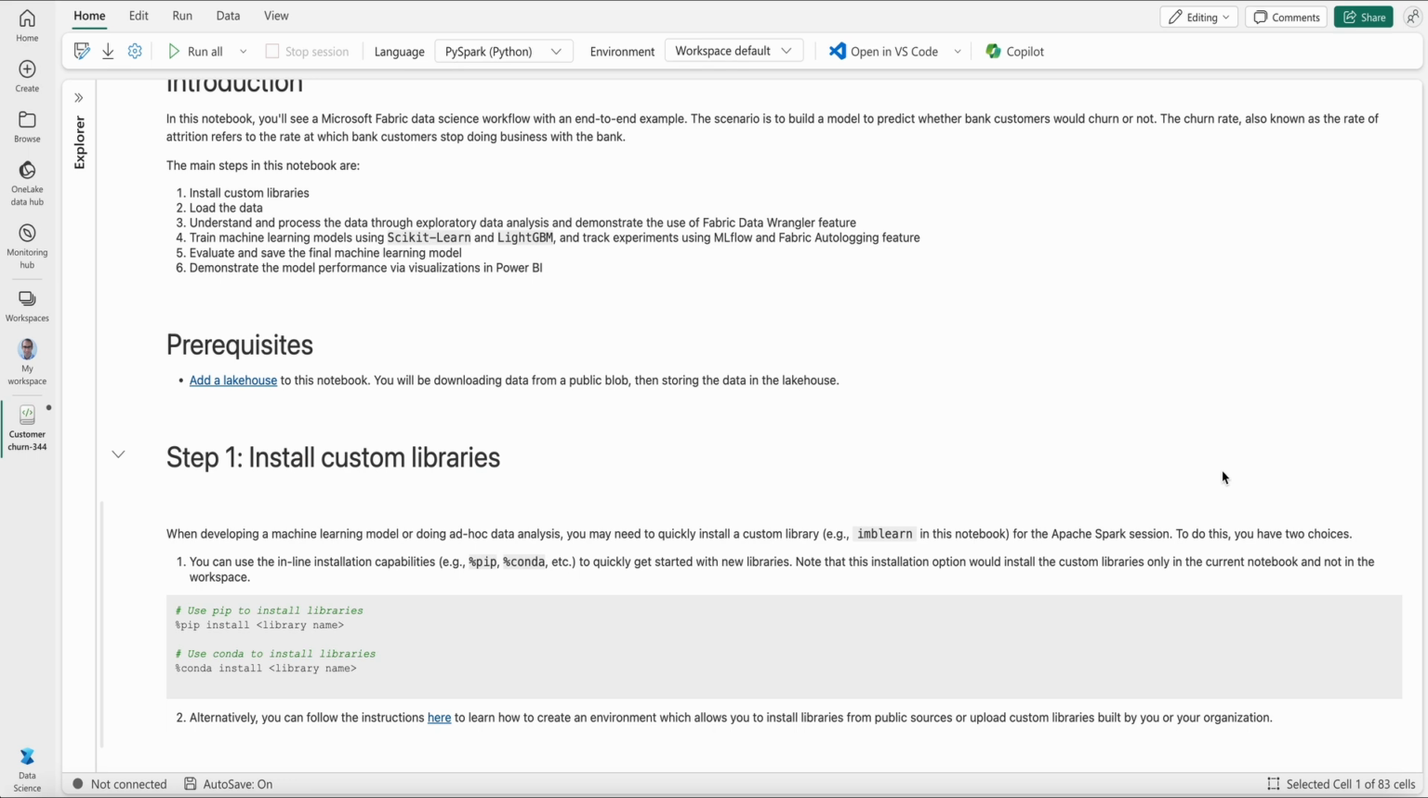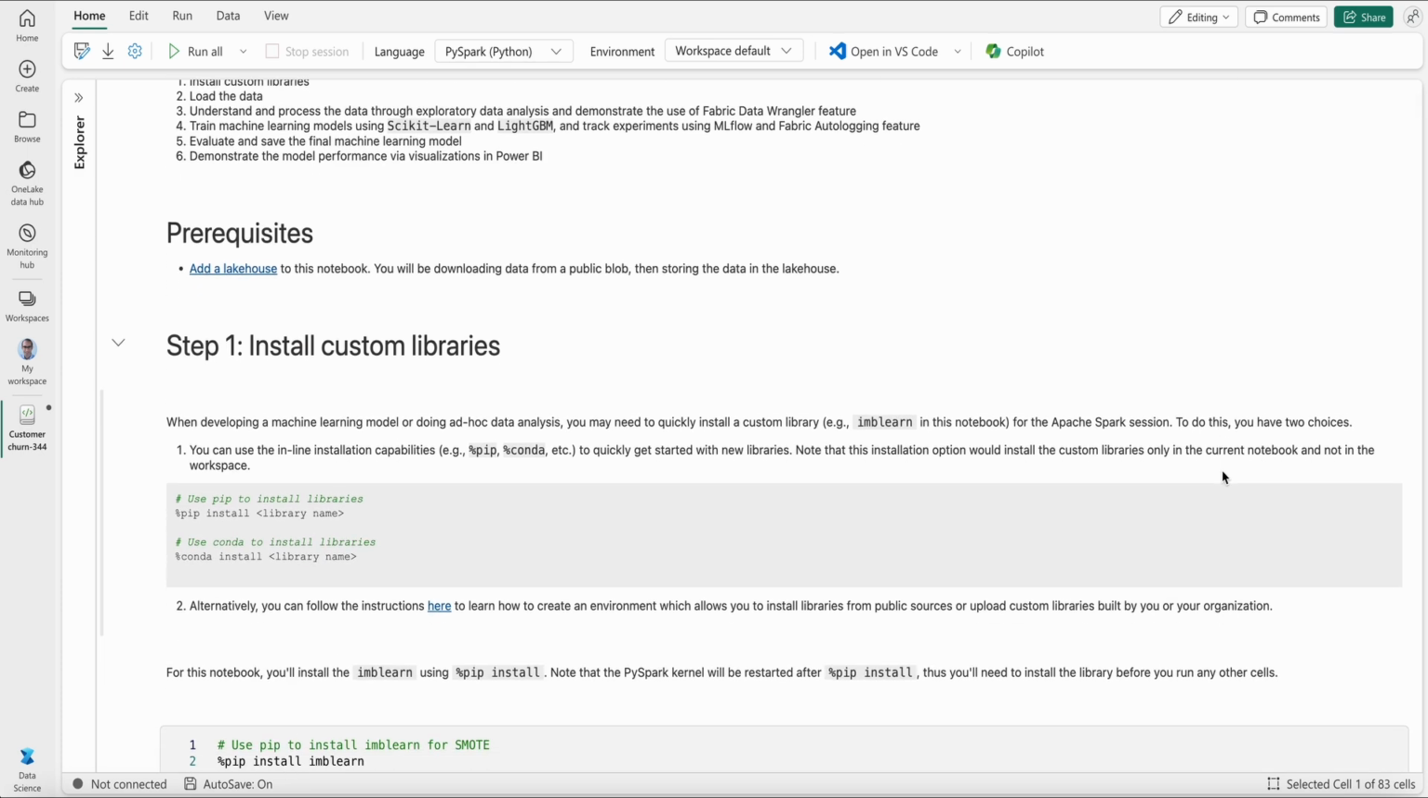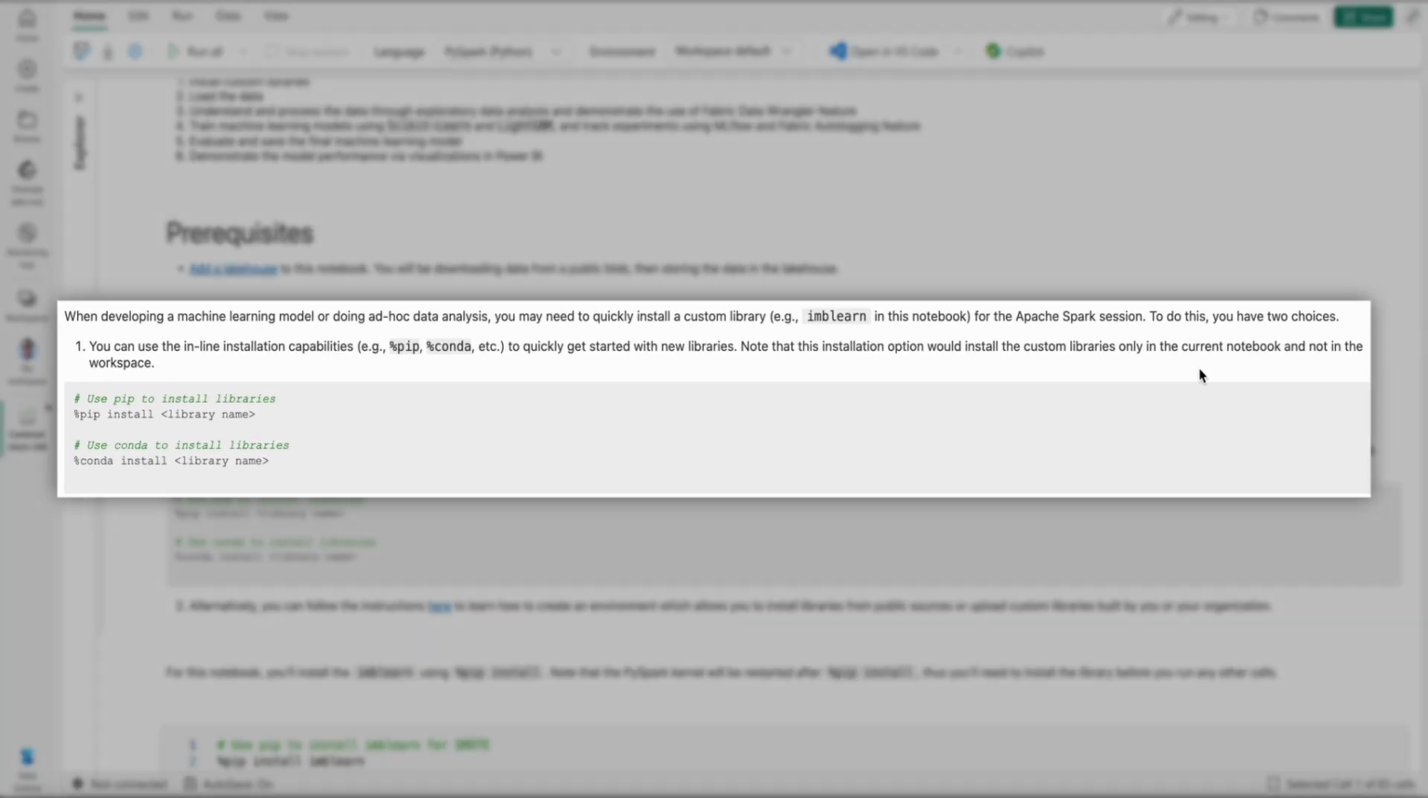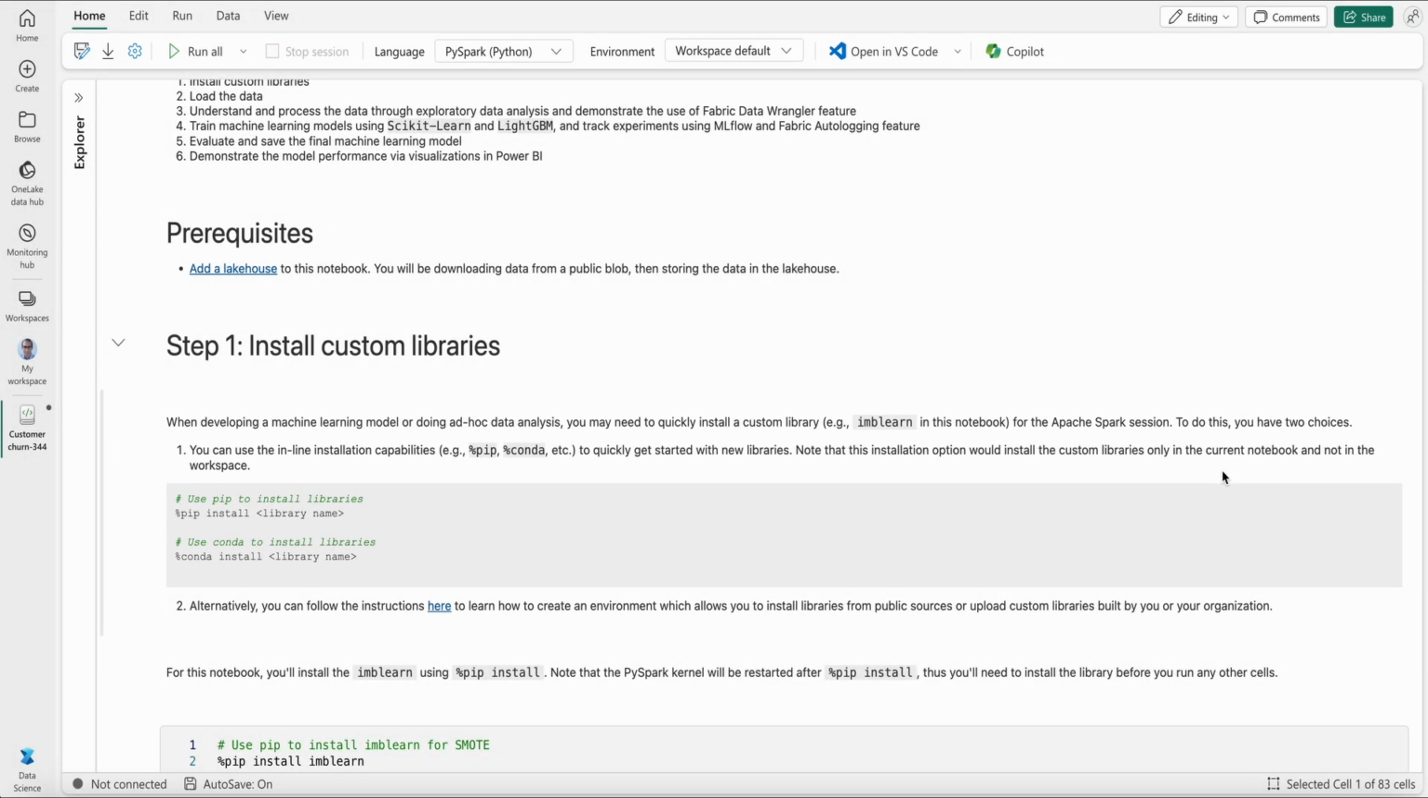The first step in this notebook is to install custom libraries. You might ask, why do we need to install custom libraries? I will explain that in a few minutes. But generally, when developing a machine learning model or doing ad hoc data analysis, you may need to quickly install a custom library. In this notebook, we need to install imblearn. To do that, in Microsoft Fabric, you have two choices. We can use the inline installation capabilities such as pip and conda, and that would get you quickly started. But note that would only install the custom library in your current notebook and not in your workspace. So if you need these libraries in another notebook, you still need to install them.